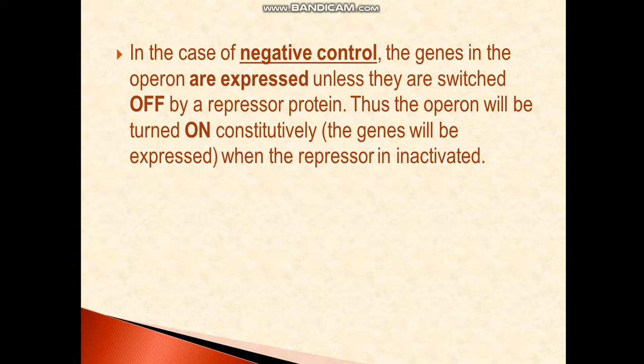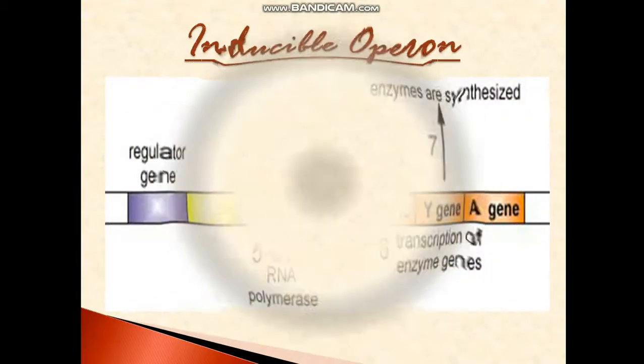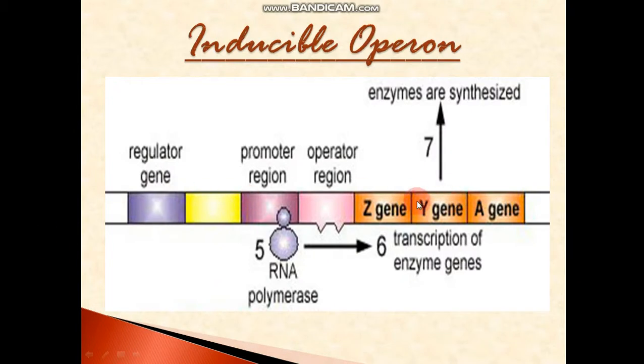So the diagram which I have shown you just now was the example of a negative control. Thus the operon will be turned on constitutively when the repressor is inactive. So what is happening in that diagram? Just see, the genes are expressed. So when the genes are expressed, that means the regulator is producing the repressor and the repressor is in an inactive state.